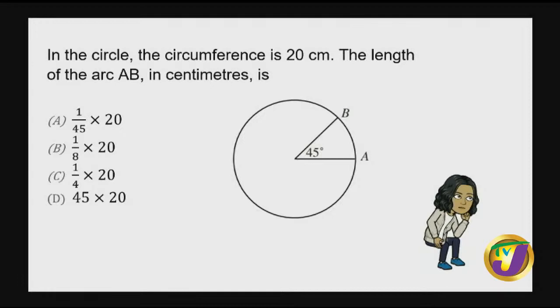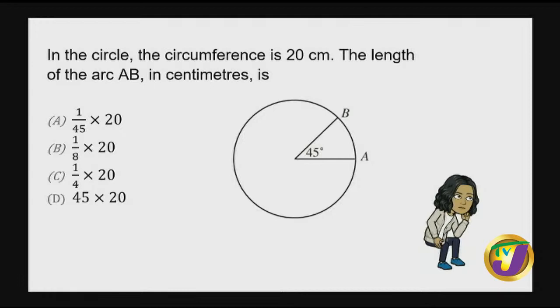So we're talking about the distance of that boundary for that shape, right? They gave us the circumference, it's 20 centimeters. Now, AB is a part of the circumference, so it is a fraction of the circumference. Since we already know the whole of the circumference, and we have some other information, the total angle in a circle is 360 degrees.